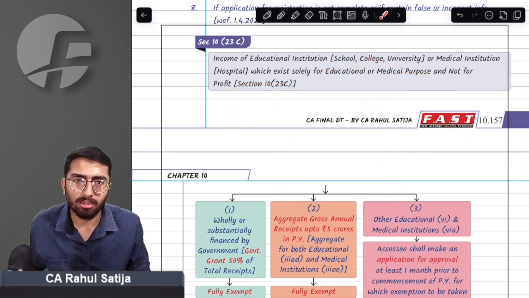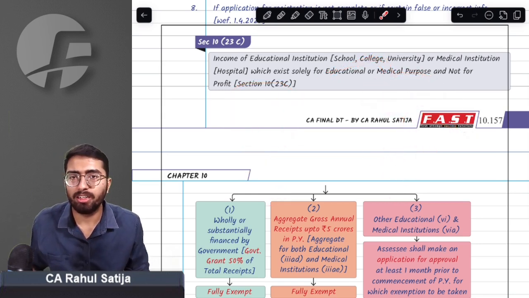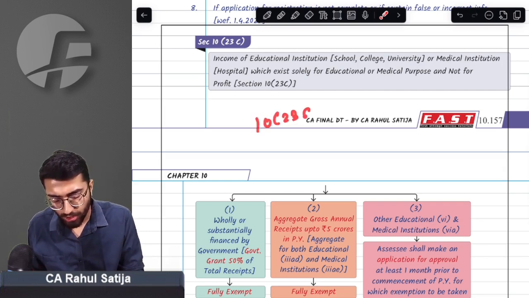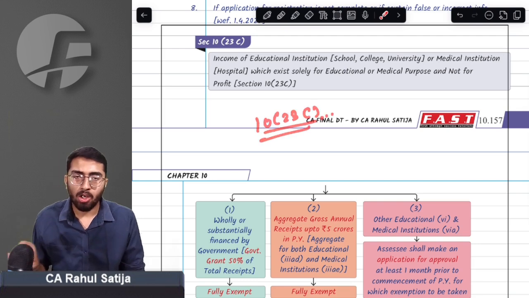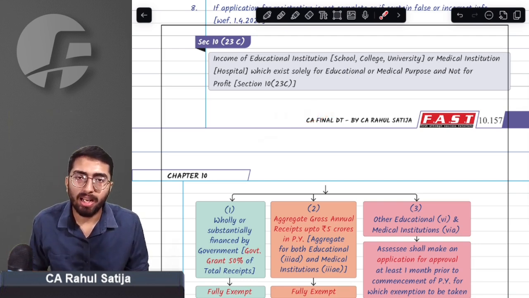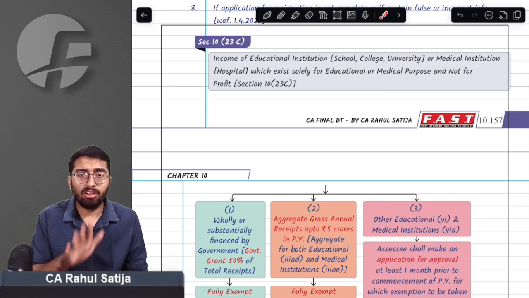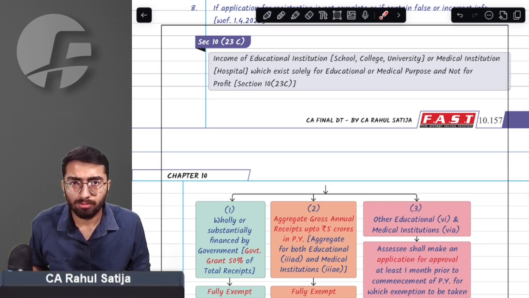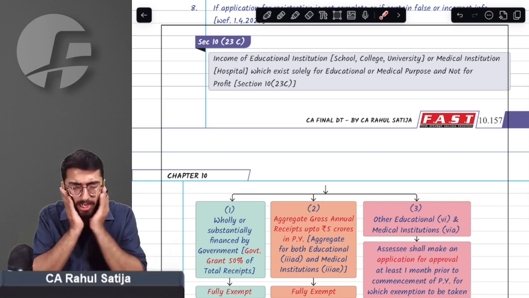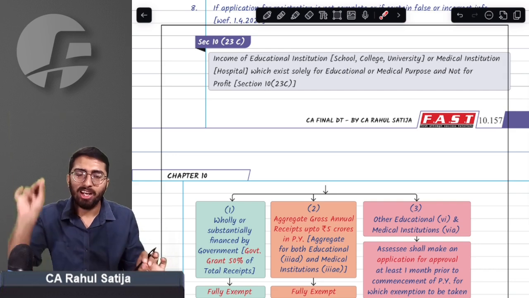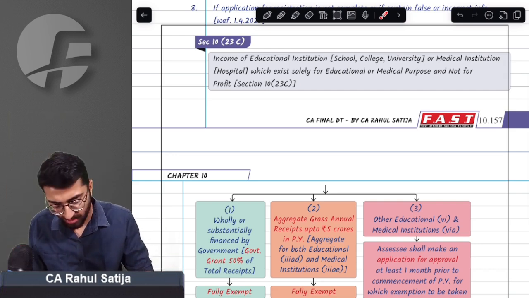So the government, with effect from 1st October 2024, wished to discontinue newer applications under this section. Now, new institutions cannot apply for registration under section 10(23C) with effect from 1st October 2024. This does not mean the scheme is revoked. This scheme is not revoked. We need to understand the essence of the scheme first.